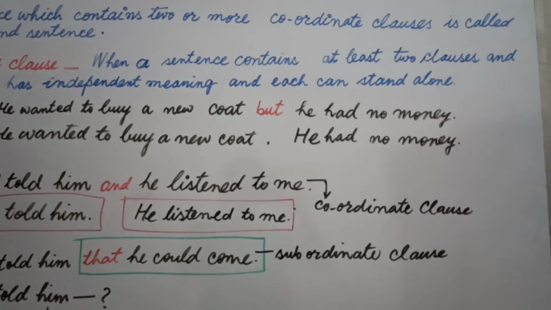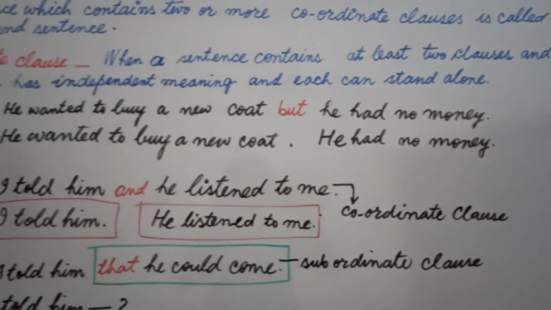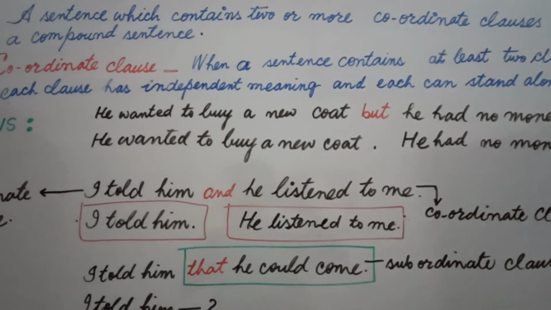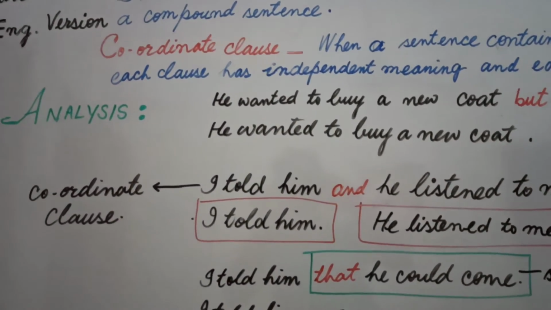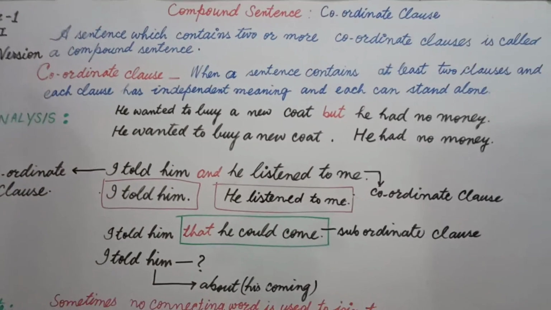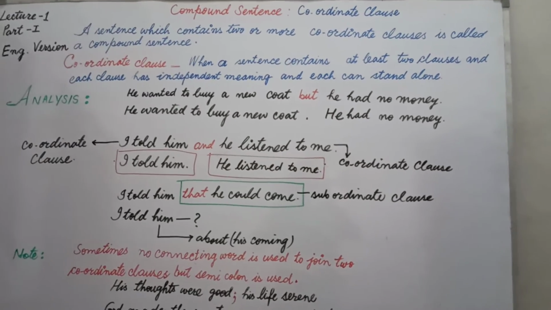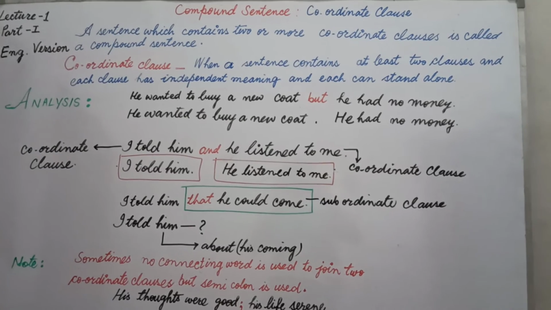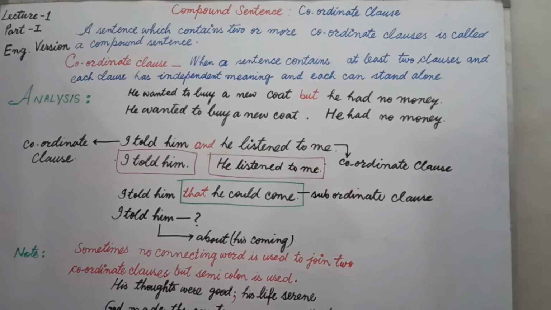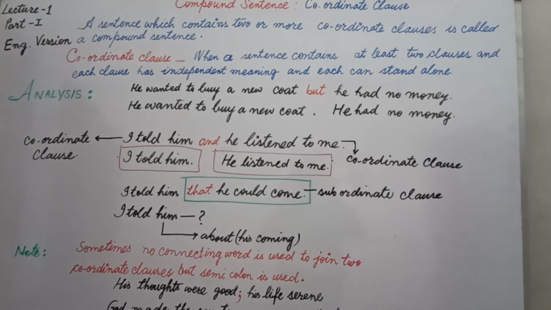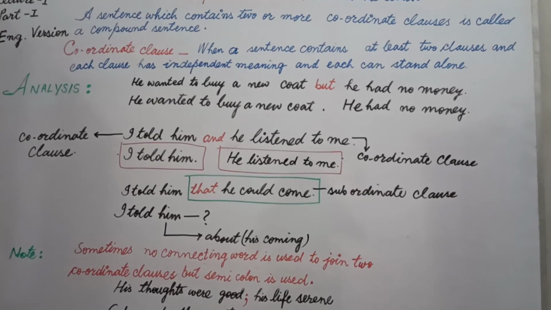In this way, this part is also called a coordinate clause, because it is coordinating to "I told him", and this clause is also a coordinate clause. In this way, by adding this with "and", we can say it is a coordinate clause. A combination of coordinate clauses means a compound sentence. That's why it is a compound sentence.